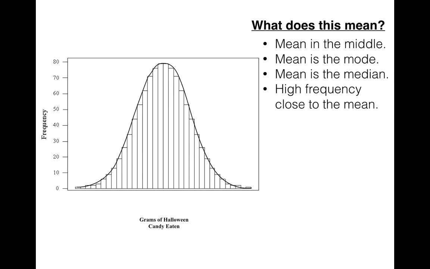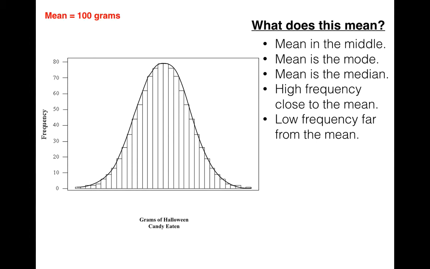We see that we have high frequencies close to the mean, low frequencies far away from the mean. So a lot of the data is very close to the mean, and very little data is very far from the mean. We still know that the mean is 100 grams. We can mark that. That's right there. It's in the middle.